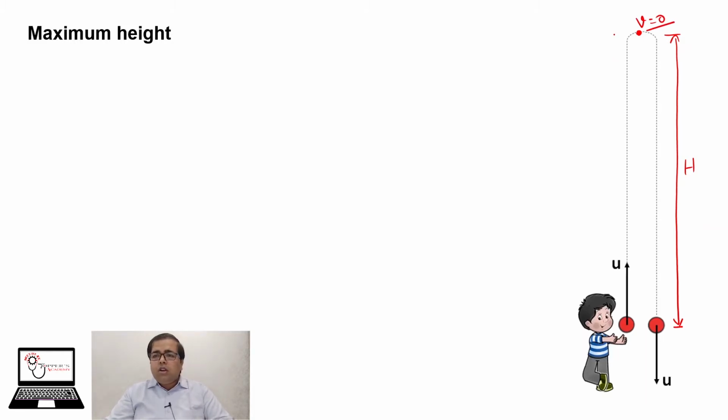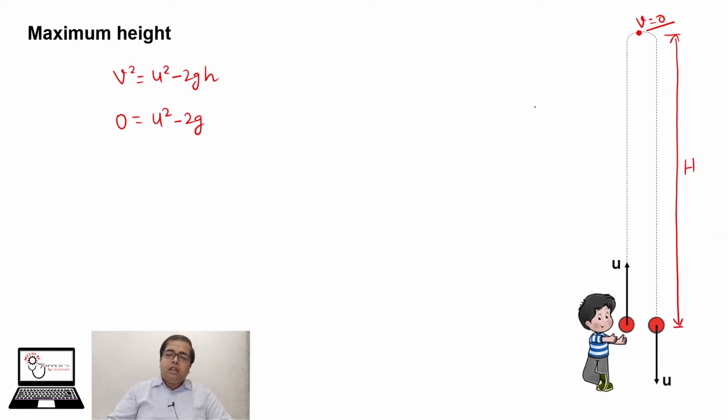We will use this to find maximum height. We will use this formula, v square is equal to u square minus 2g small h. At maximum height you have velocity 0, so 0 is equal to u square minus 2gH, where the ascent is capital H. So you will have capital H is equal to u square by 2g.